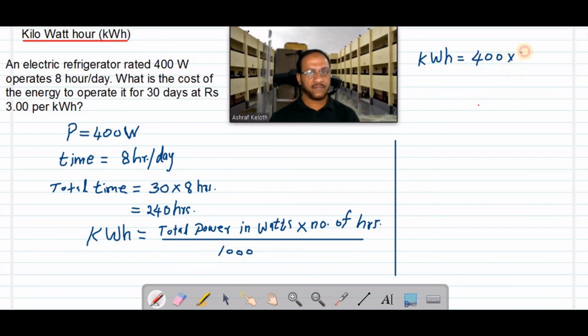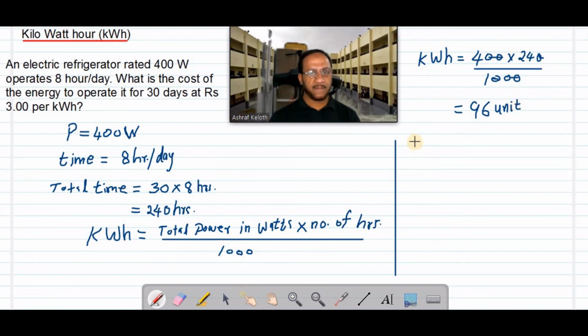We need to apply total time. Number of hours is 240, for 1 month it is 240. Then divided by 1000. 2 zeros cancel here, and this also cancels. The answer is 96 kilowatt hour, or we can say 96 units. 96 units of electricity is consumed by the refrigerator in 1 month.